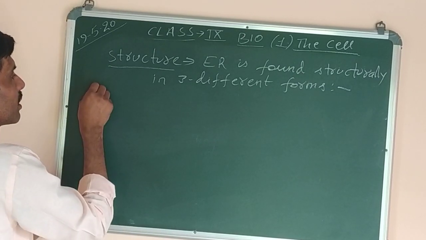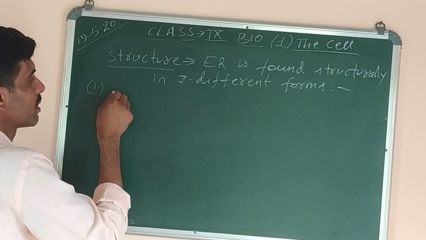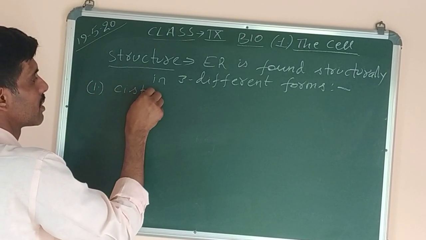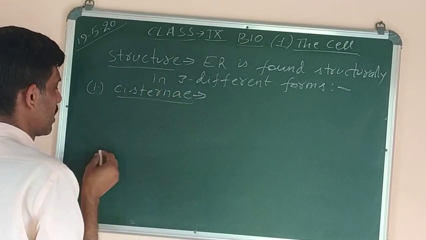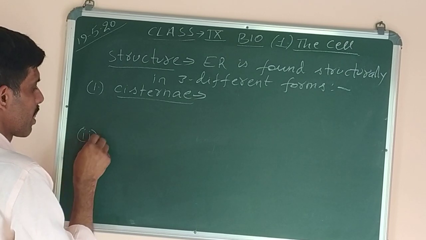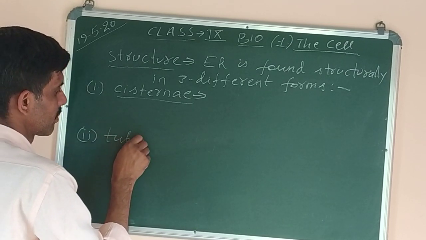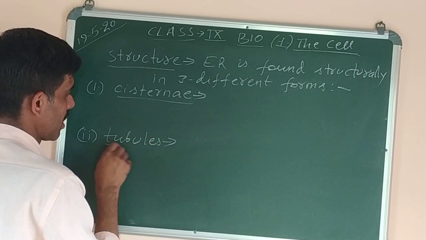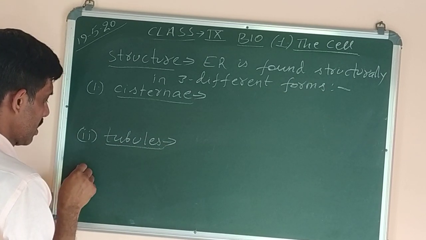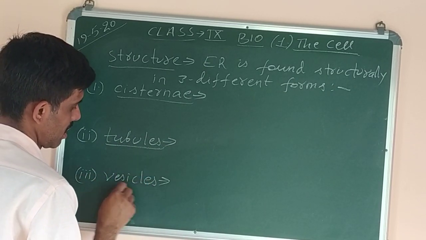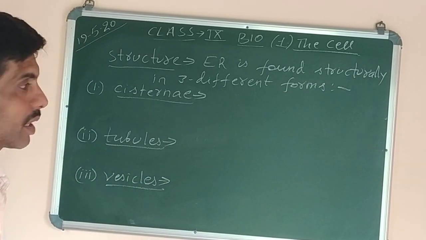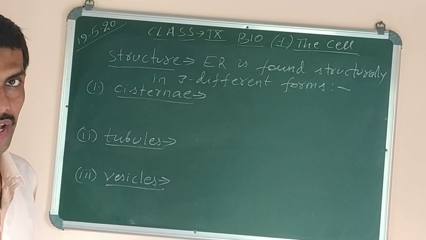What are they? Number one, cisternae. Number two, tubules. And number three, vesicles. Okay, so these are the three main parts of endoplasmic reticulum.